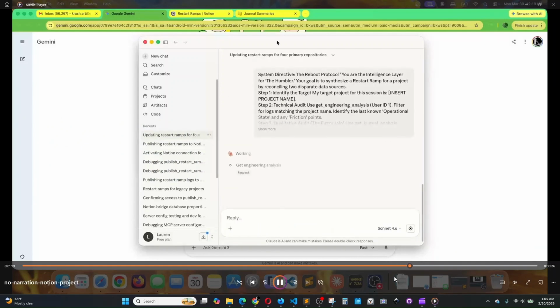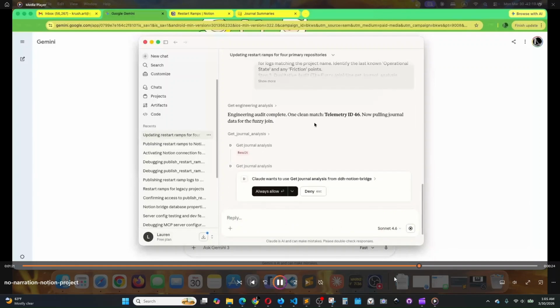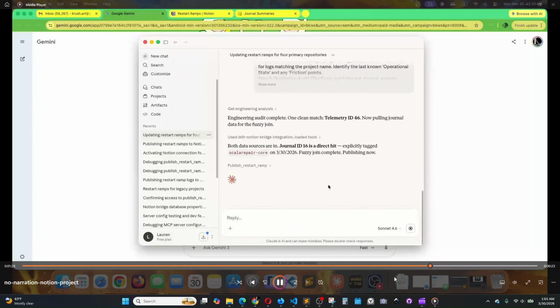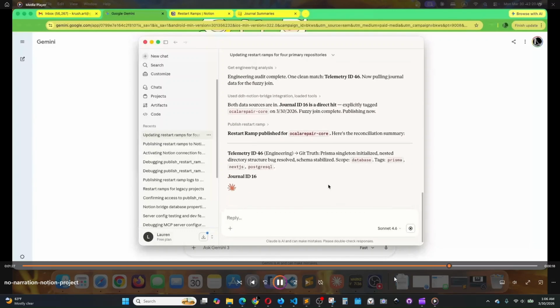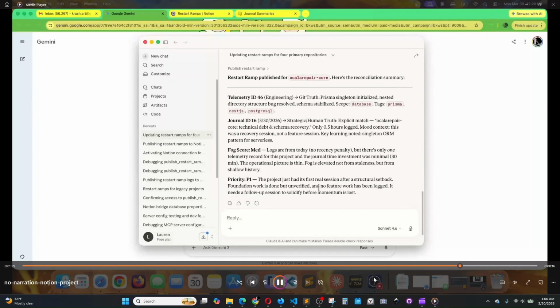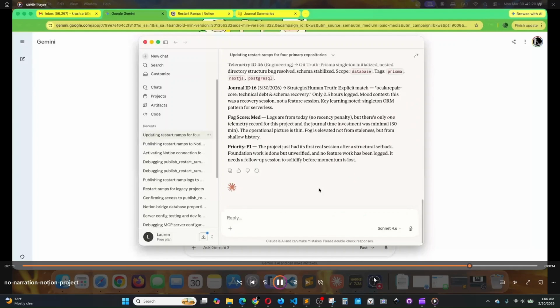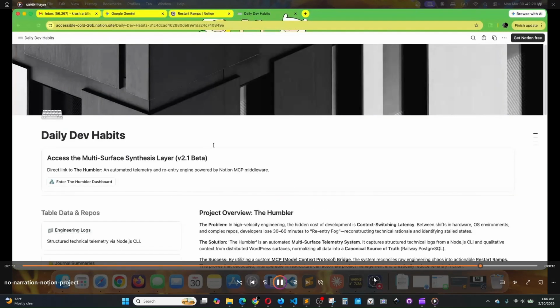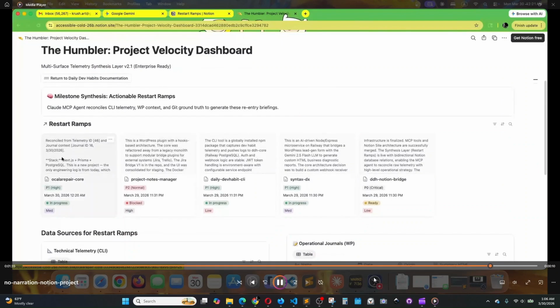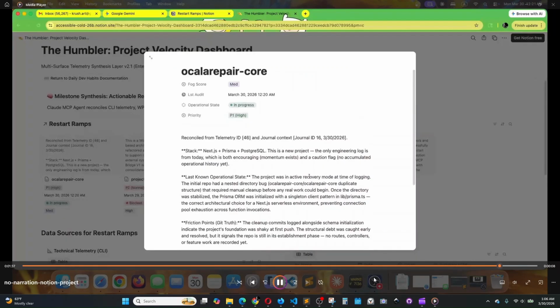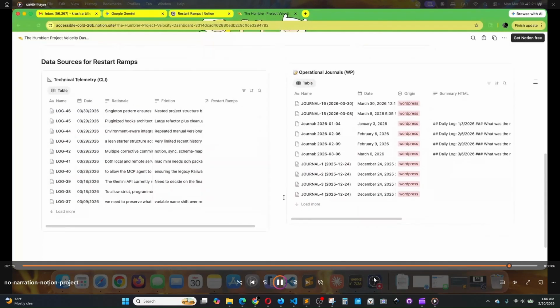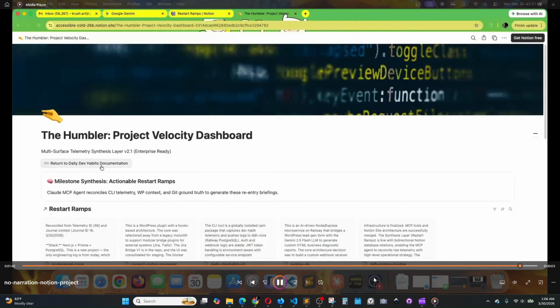I'm going to trigger the custom MCP agent on the Mac Mini. It reconciles the raw logs and journal entries to generate a restart ramp, a high fidelity briefing grounded in actual telemetry. The result is a zero fog operational dashboard. I've turned months of project debt into a clear PO strategy ready for reentry. This is the future of agentic project management.